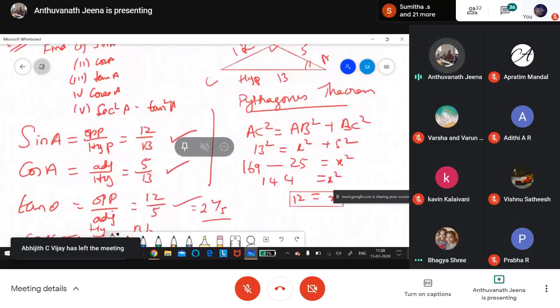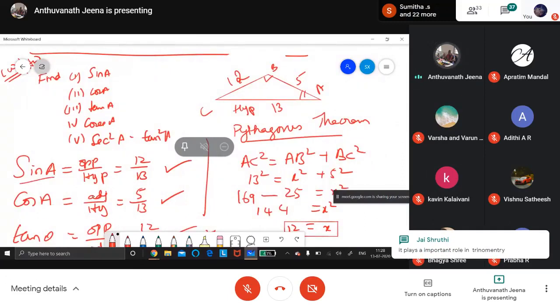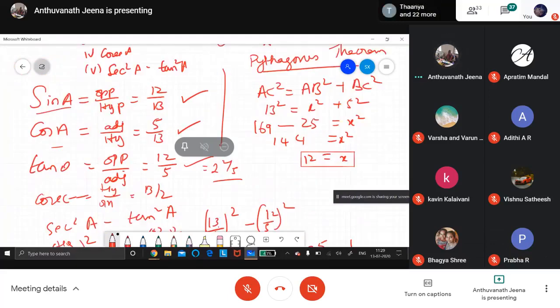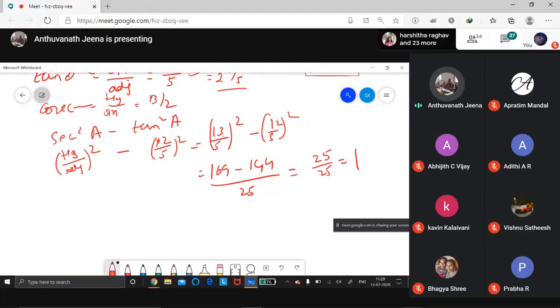Like this, the sums will be very easy. You only have to learn what is sine, what is cos, what is tan. Then calculate the Pythagoras triplet and do it. Okay, this is your classwork, and I will send you homework. You can do it on your own. Learn and do the homework. We will end the meeting, or I'll give you one more sum.